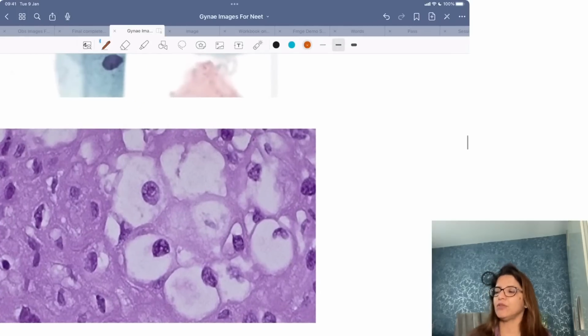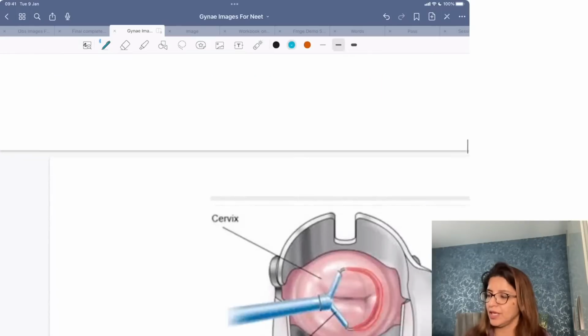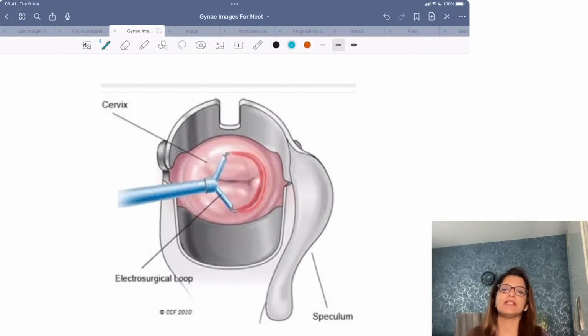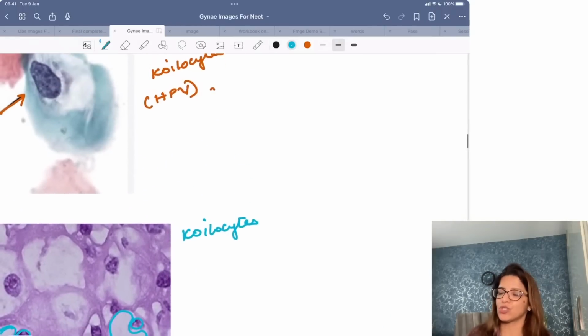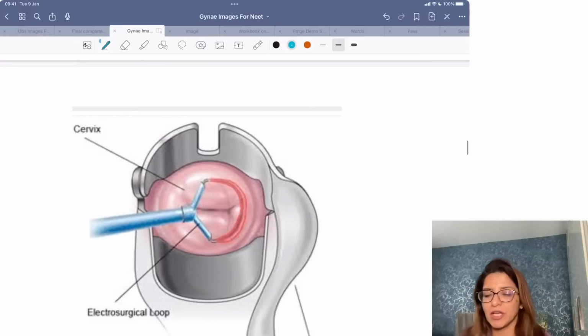This is another image showing coilocytes, where the nucleus has been pushed to one side and everywhere else you are seeing a vacuole, right? So this is coilocytes or coilocytosis. Clear? And this coilocytosis or coilocytes is due to HPV infection, right? Very good, all of you. Now tell me, what procedure is being done in this image?